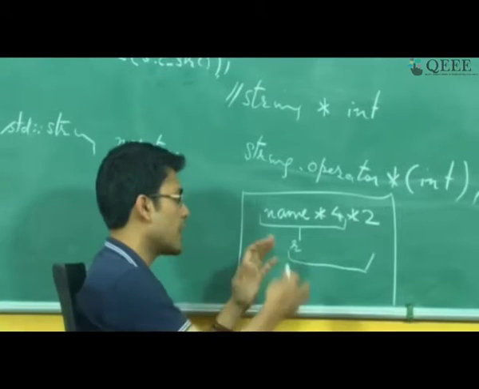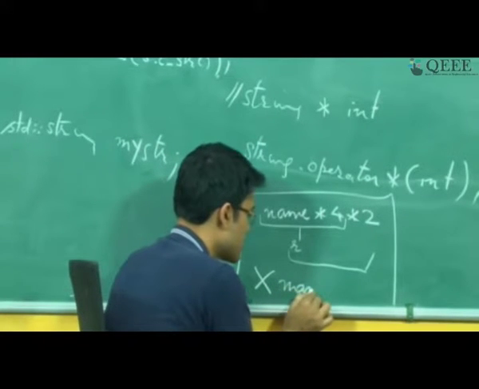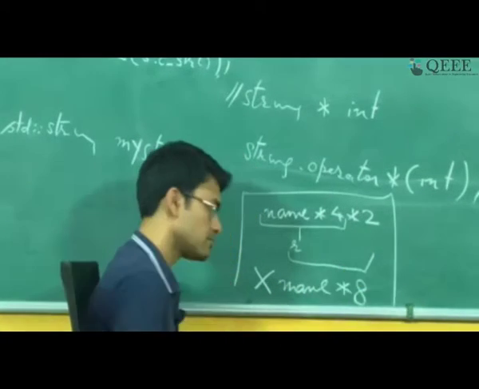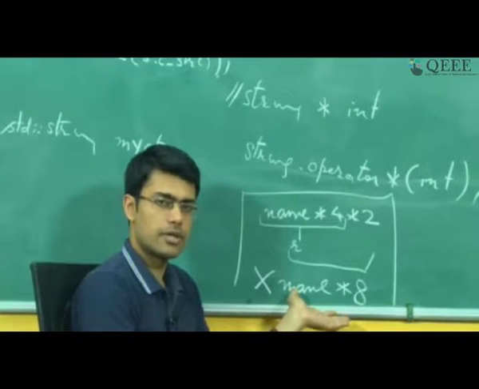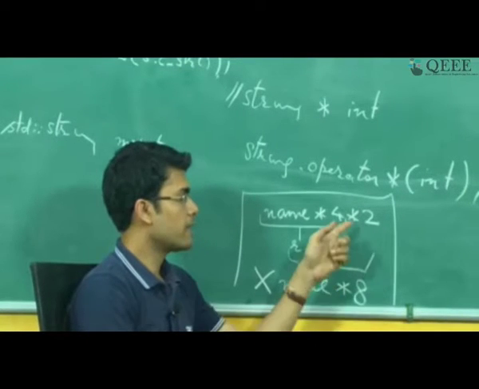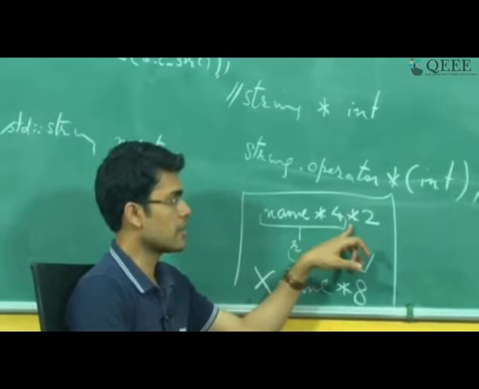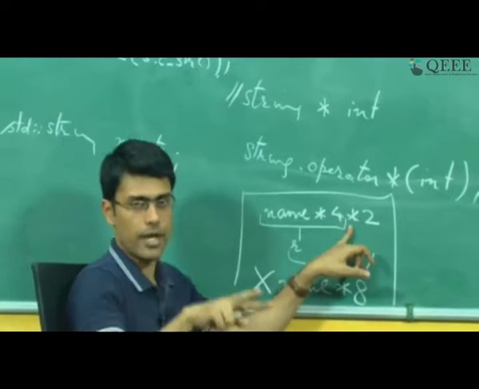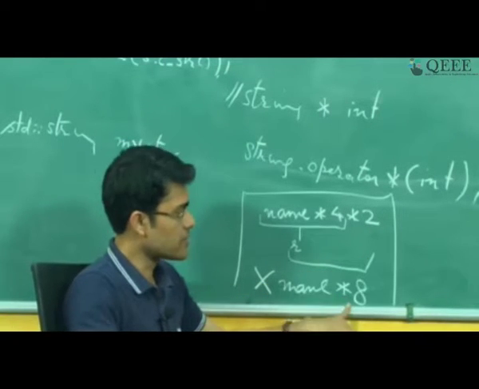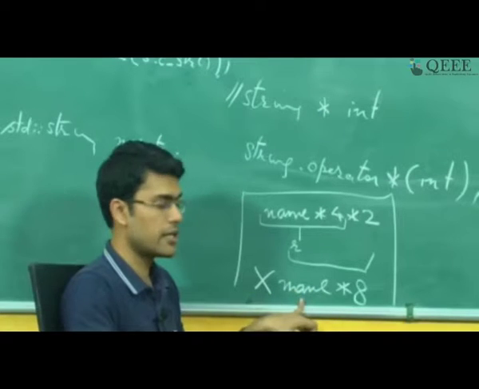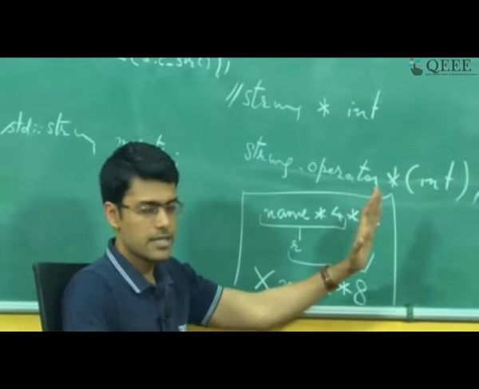For example, you cannot expect this to be equivalent to name into, so this is not the same as name into it, and you can check that, for example, by having just an std cout inside the operator star. If the associativity is left to right, then this operator multiplication is going to get invoked twice. Whereas if 4 into 2 happens, which is an integer into integer, and it converts to 8, then this operator star, which is defined on name, should get invoked only once, right. So you can check that for yourself, but it's going to be left to right evaluation.